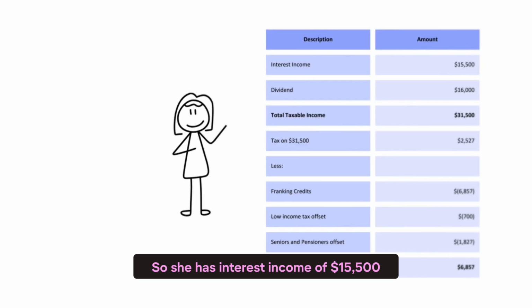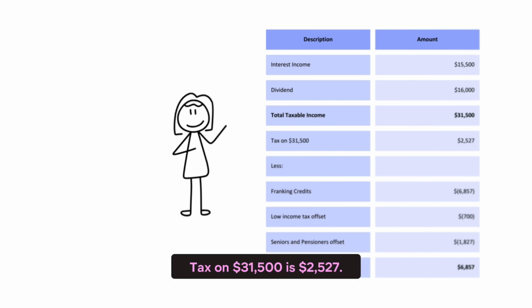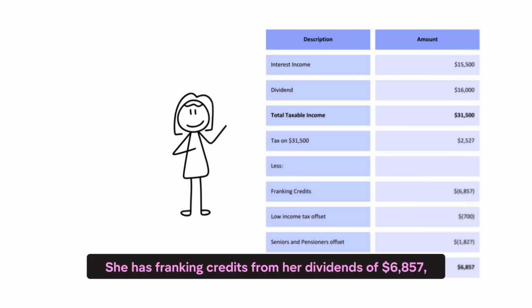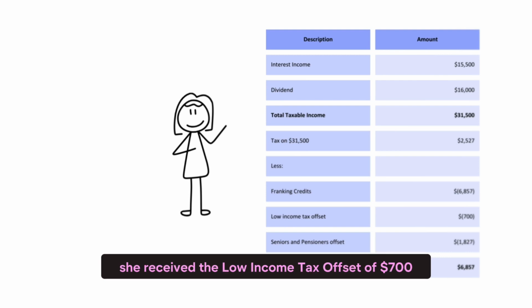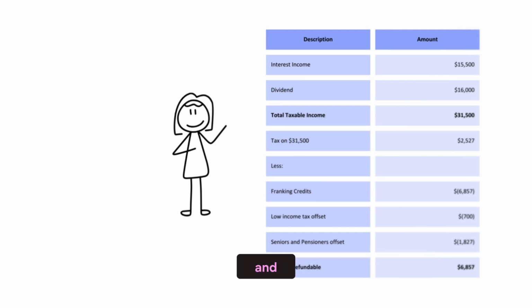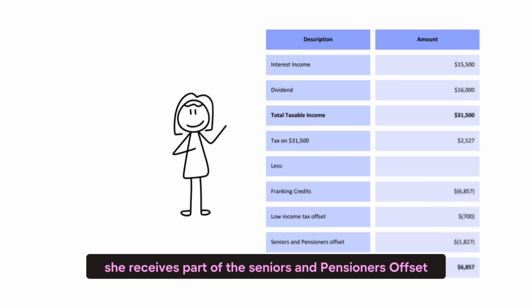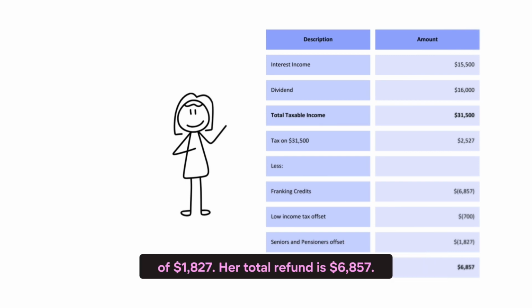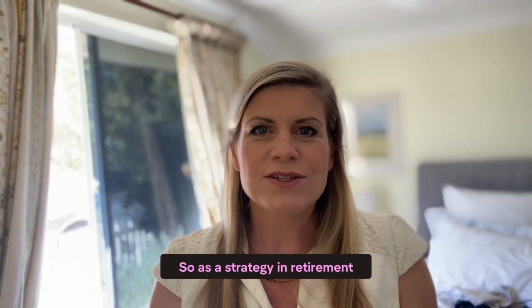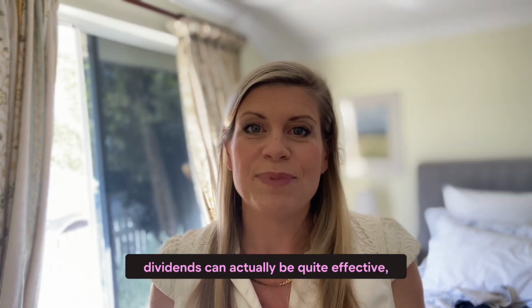So she has interest income of $15,500, dividend income of $16,000, bringing her total taxable income to $31,500. Tax on $31,500 is $2,527. She has franking credits from her dividends of $6,857. She receives the low income tax offset of $700, and she receives part of the seniors and pensioners offset of $1,827. Her total refund is $6,857. So as a strategy in retirement, dividends can actually be quite effective.